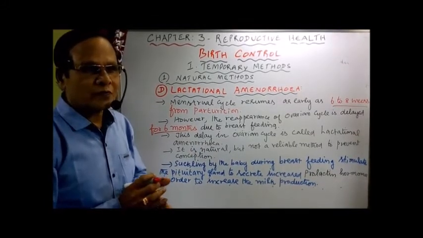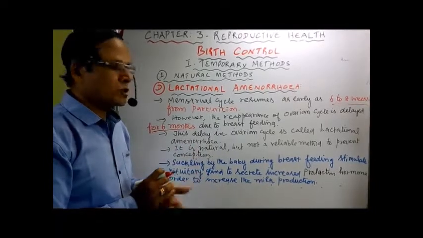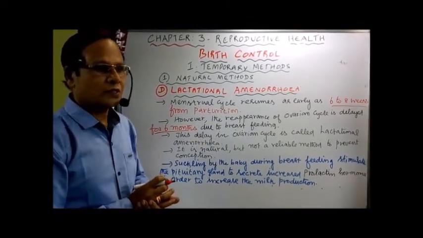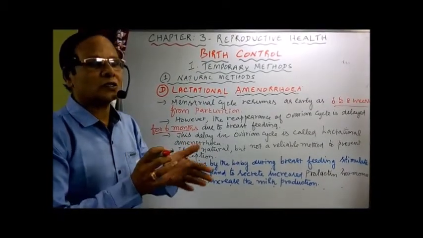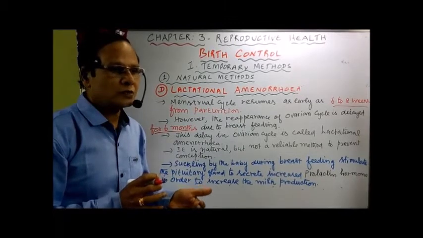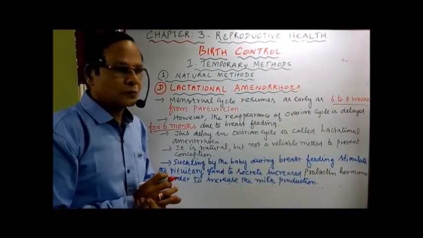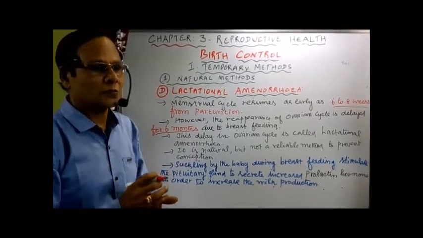Where does the stimulus come from? The suckling of the baby during breastfeeding stimulates the pituitary gland to release prolactin hormone, so the production of prolactin increases. That prolactin is responsible for increasing the production of milk, the lactation process.